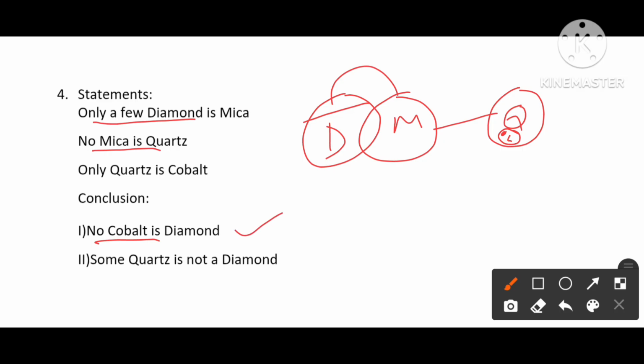Some quartz is not a diamond. Here "not" means we check whether all quartz can be placed inside diamond. It is not possible because taking all quartz we are taking cobalt also. This cobalt doesn't share with anything except quartz. So the all case fails. All case fails means the some-not case will be true. Okay, so both 1 and 2 are true here.